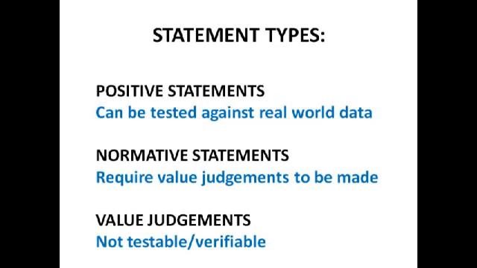And finally, something really random. I've got no idea why this is in this chapter, this unit, this whole economics course, but it's a few different statement types. So we've got a positive statement, which can be tested against real-world data. It doesn't matter if it's true or not, but as long as you can see whether it's true or false, that means it's a positive statement. For example, I could say economic growth in the UK was 4% in 2007. I have no idea whether that's true or not, but that is a positive statement, because if you went on the internet you could look it up and it would tell you whether it was true or false.